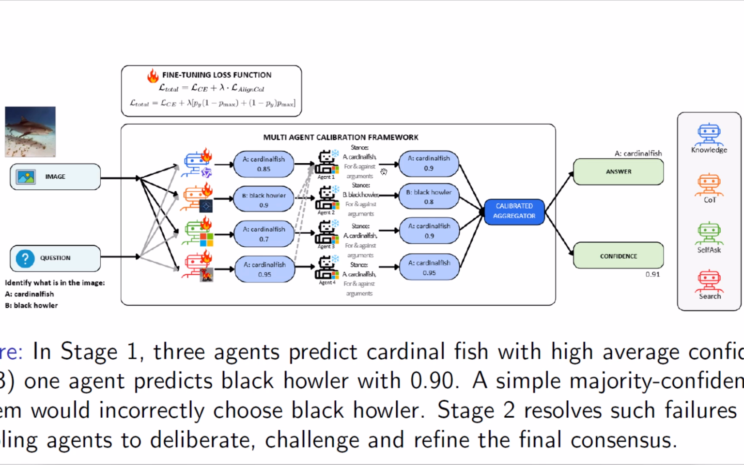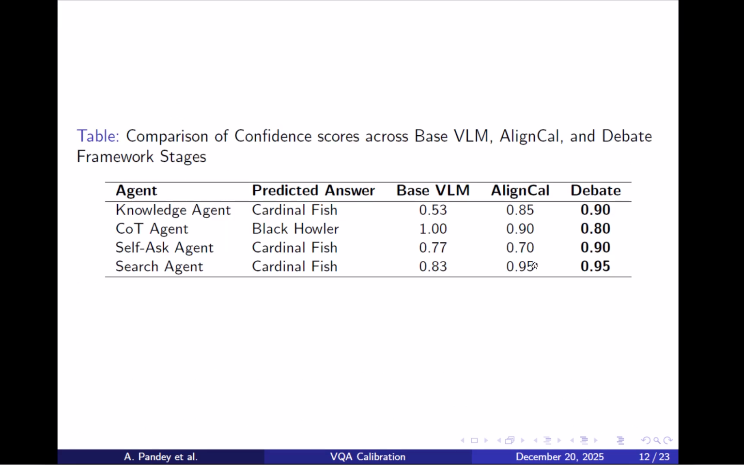Each agent is shown a summary of arguments for or against each candidate answer. For example, the agent that predicted black hole is shown why other agents supported cardinal fish. Similarly, the agent supporting cardinal fish is shown why that particular agent supported black hole. After reviewing both supporting and opposing arguments, each agent produces a revised answer with a revised confidence score. Hence, after deliberation, we aggregate the refined output using majority voting over the agents. In this particular example, the system correctly converges to cardinal fish with a confidence of 0.91 that better reflects the true likelihood of correctness.